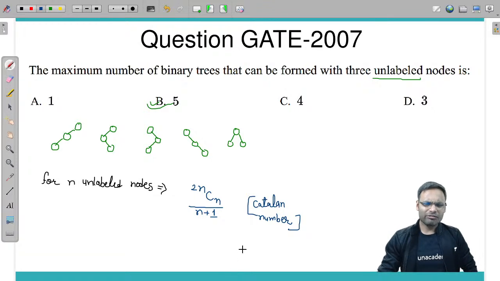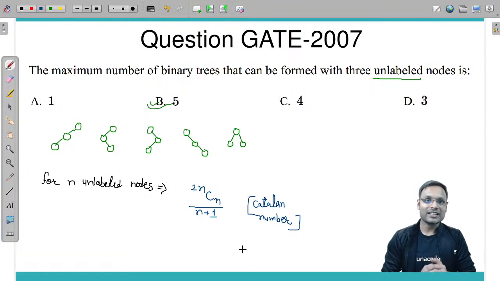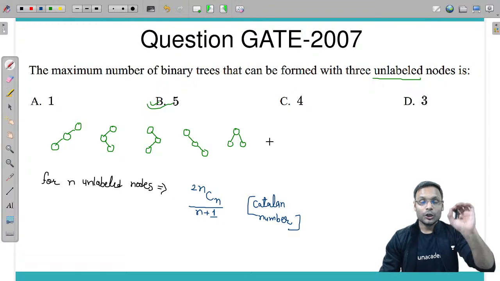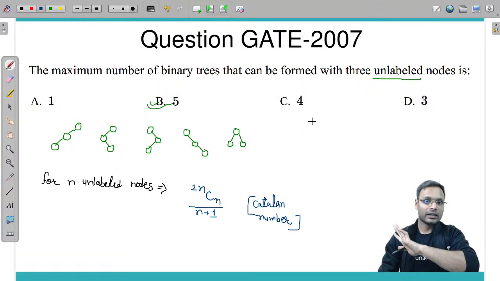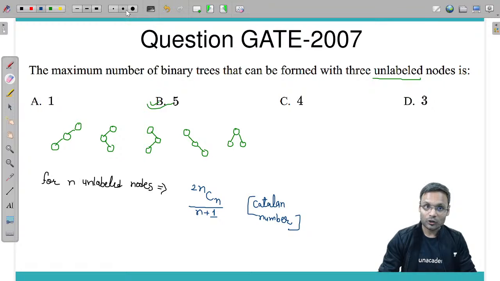In my classroom training I have also given you a variant. If n distinct keys are given, how many binary trees can be constructed? These are the structures, these 5, and in each structure you can populate the keys in n factorial ways. So with n distinct keys, the answer is this much into n factorial. But since unlabeled nodes are given in the question, we will go with option B, 5.